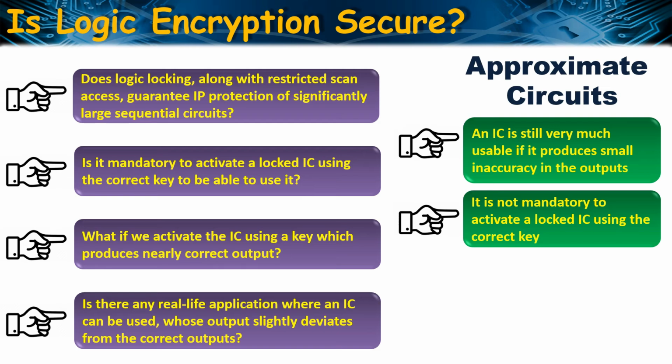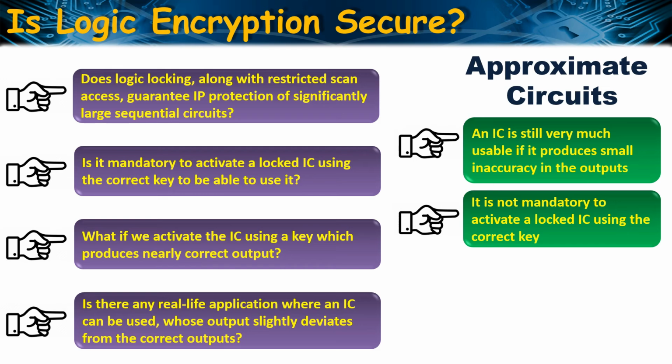So next I will be presenting a recent work that examines the security of logic locked sequential circuits from a different perspective. It investigates whether it is possible to activate a locked netlist using an approximate correct key. SAT and circuit handling attack try to find out the exact obfuscation key. But can we activate a chip using a key that produces nearly correct output? So is there any real life application where an IC can be used whose output slightly deviates from the correct output? Actually, there exists a wide range of approximate circuits that are very much usable